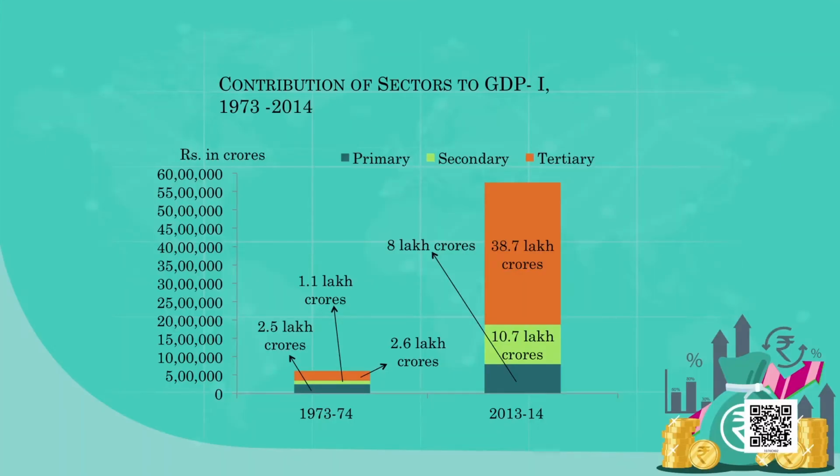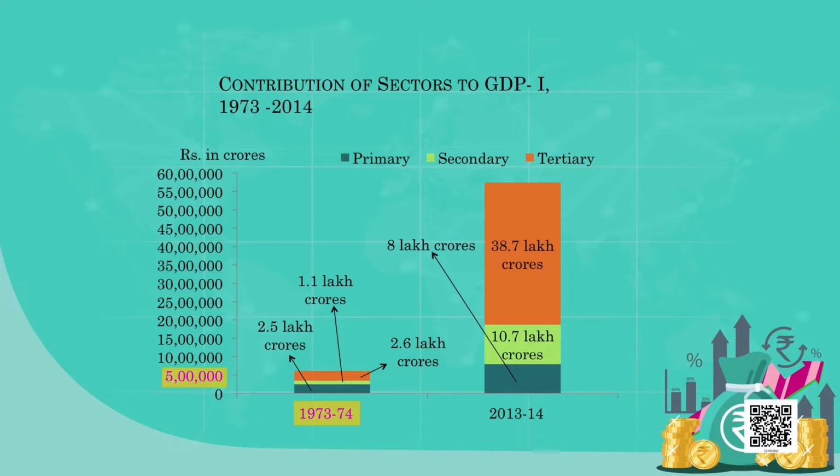Look at this diagram, the first diagram: contribution of sectors to GDP, 1973 to 2014. If you look at the graph, I am giving you the data for 1973-74 and 2013-14. If you look at the total value of GDP in 1973-74, it was roughly about 5 lakh crores. Totally how much were we able to produce? 5 lakh crores worth of goods.